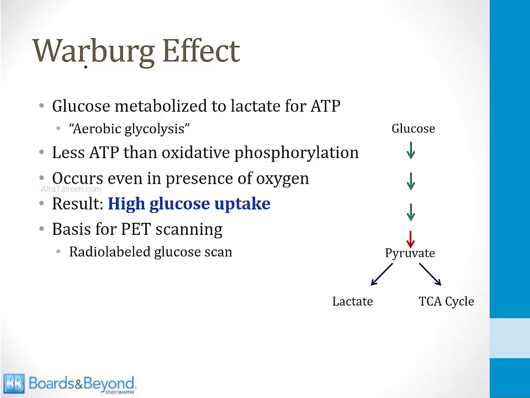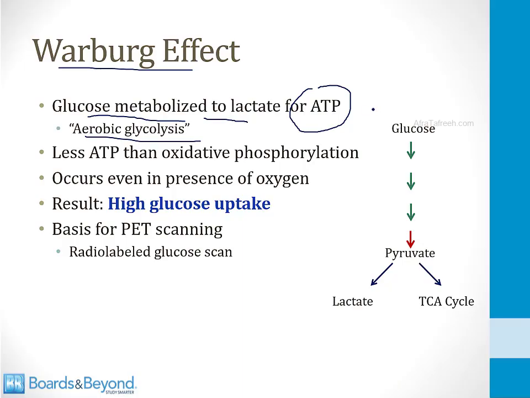Cancer cells metabolize glucose in an unusual way. This is known as the Warburg effect after the person who first described it. So in cancer cells, glucose is metabolized to lactate to generate ATP, even if there is oxygen around. This is very unusual. It's called aerobic glycolysis because the cells are using only glycolysis, even though there's oxygen around and they could use oxidative phosphorylation.